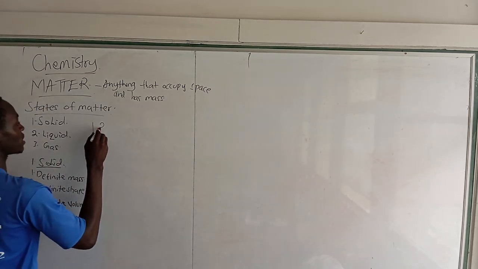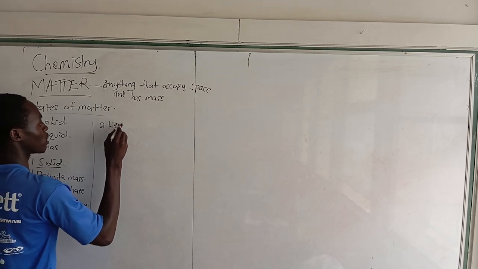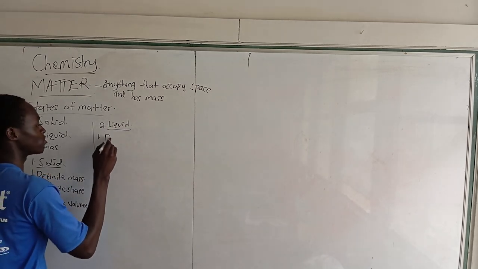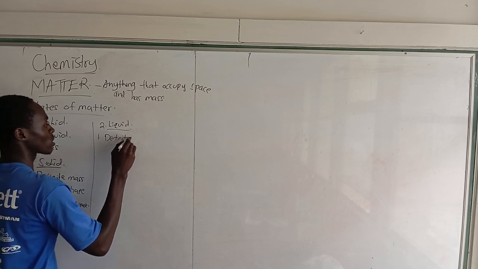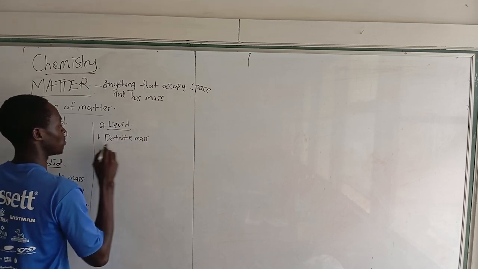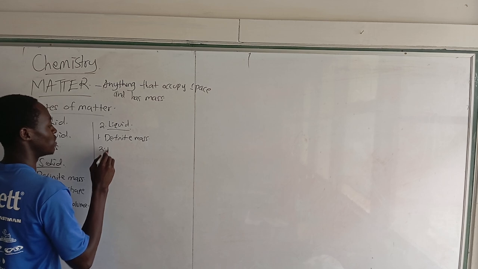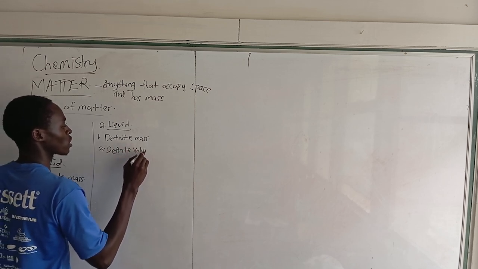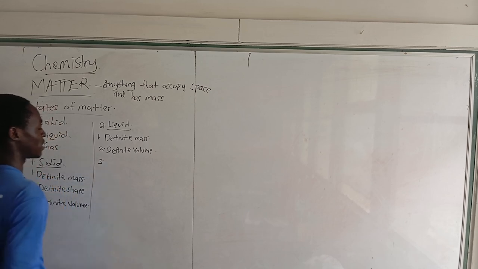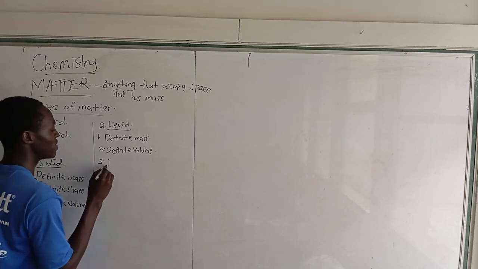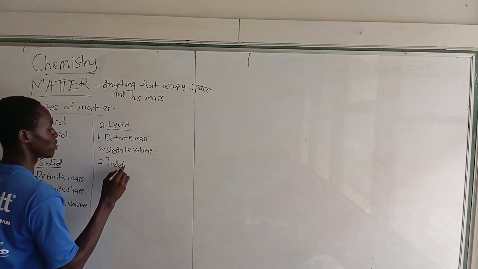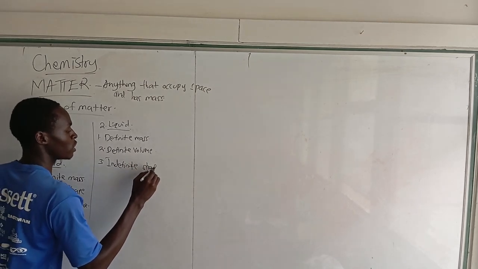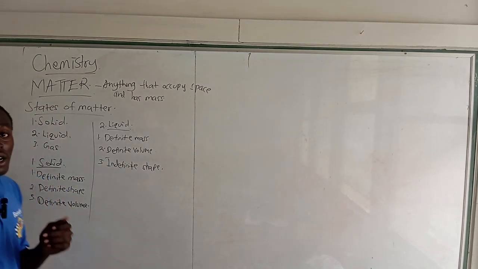Number two on the list, we have the liquid. The characteristics of a liquid: number one, they have definite mass. Number two, they have definite volume. But where the variation comes in is that they have indefinite shape, in that liquids always take the shape of the container.